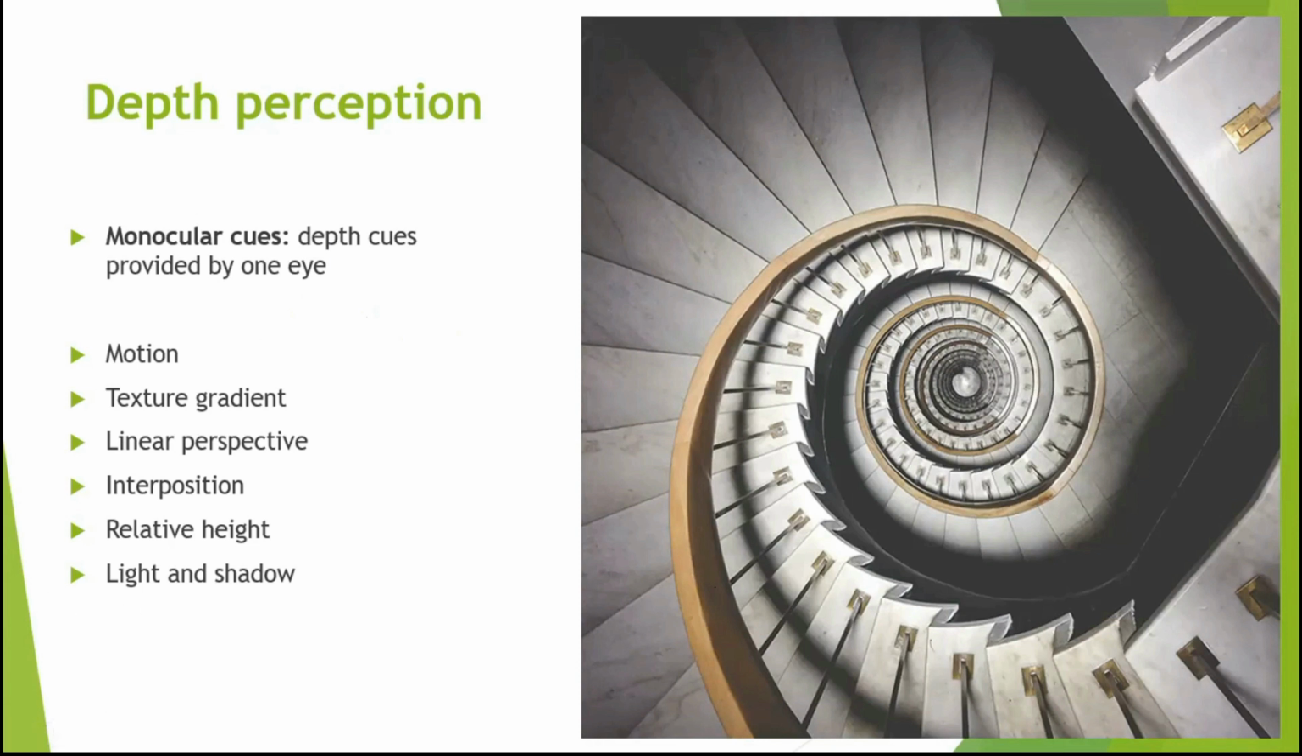Then for light and shadow, the lighter objects appear to be closer. For example, if you look at things, the darker it is, the further away it looks. And the lighter it is, the nearer it looks.